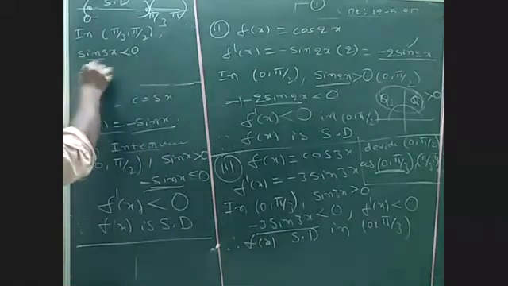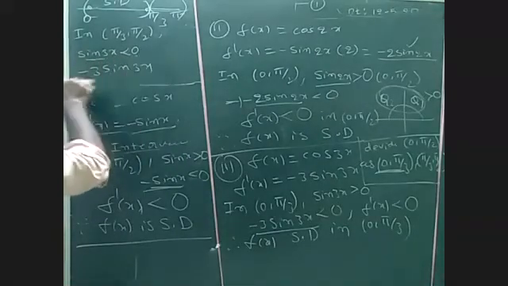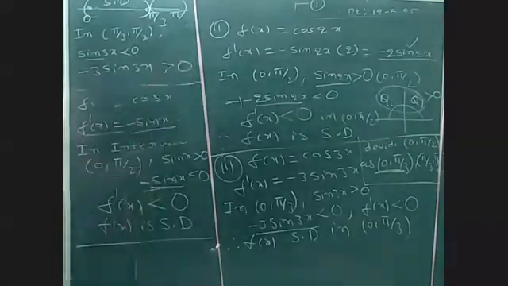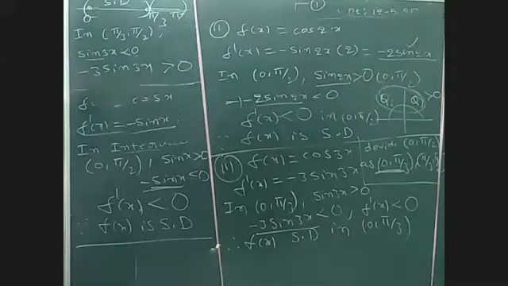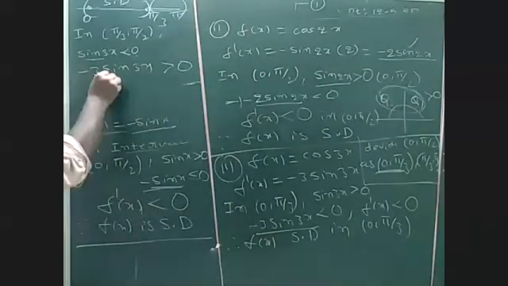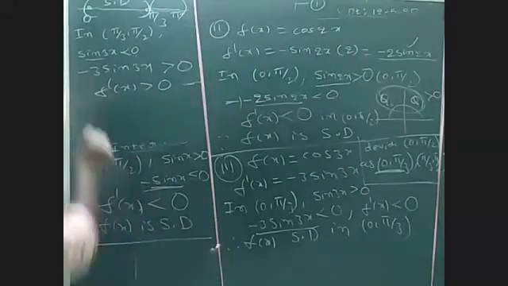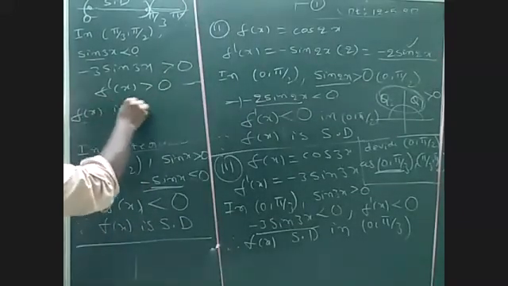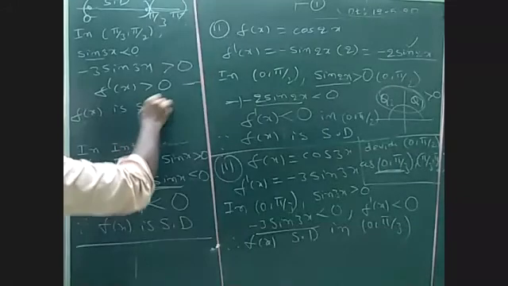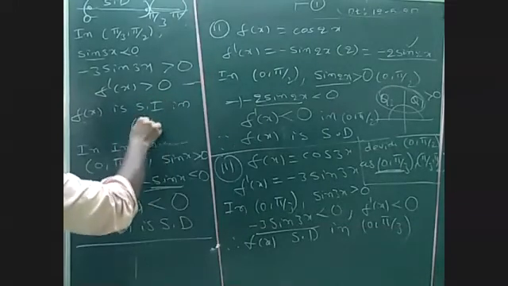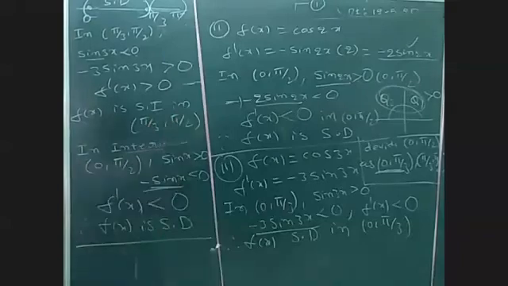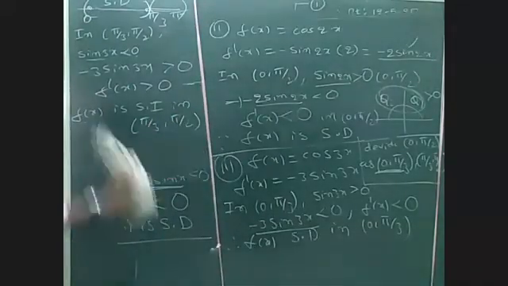So minus 3 sin 3x, minus times minus, becomes greater than 0. Whenever it is greater than 0, f dash of x is greater than 0, so f of x is strictly increasing in pi by 3 to pi by 2. Simple logic.